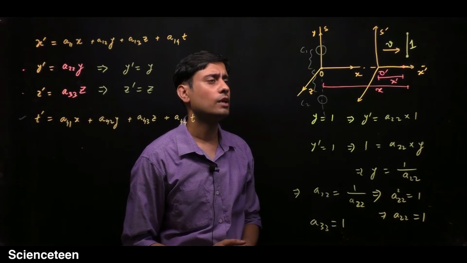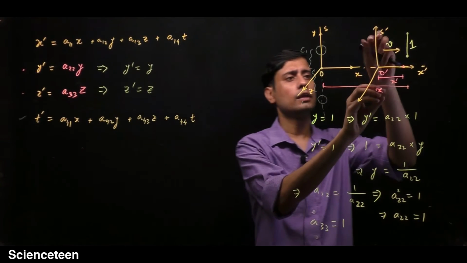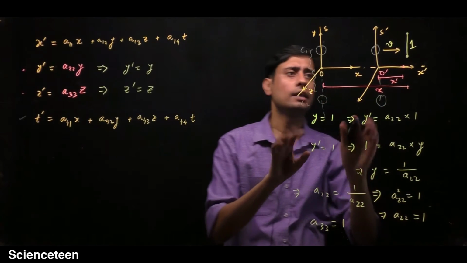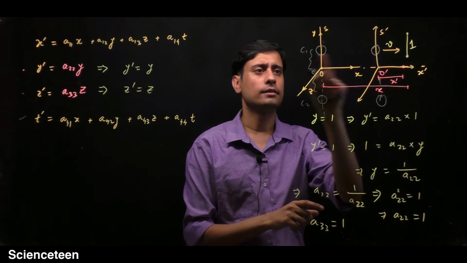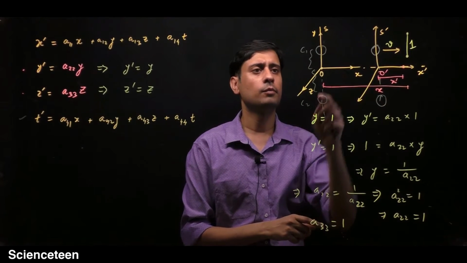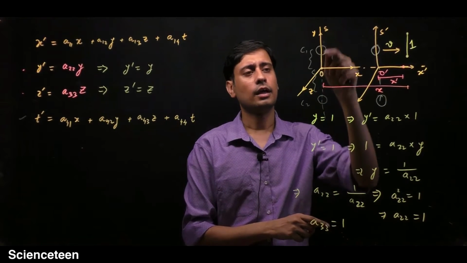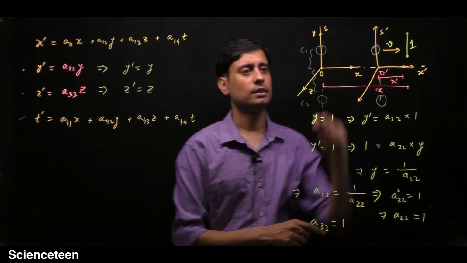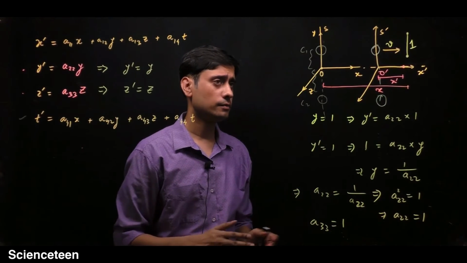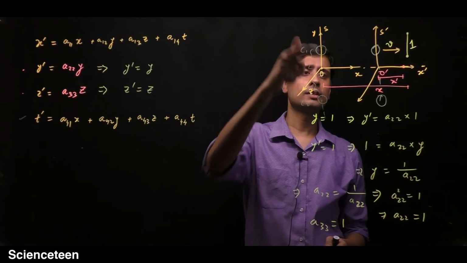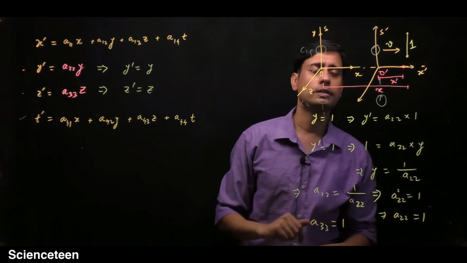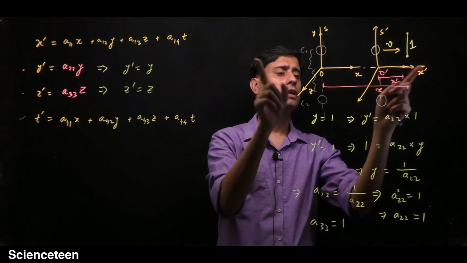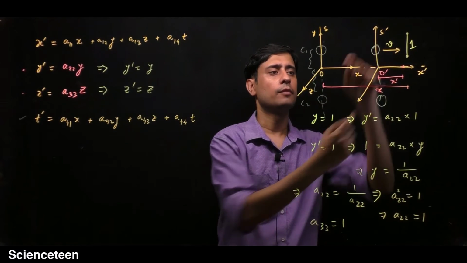For the S observer, if you put two clocks here also, then you can say that these two clocks can disagree, and these two clocks can disagree, but these two clocks cannot disagree with each other. If they are synchronized initially, then they cannot disagree. They can disagree that the times are different, but these two times will be the same. So